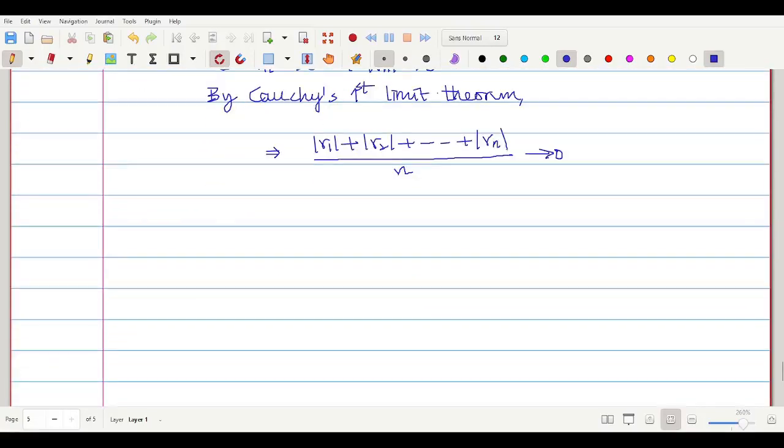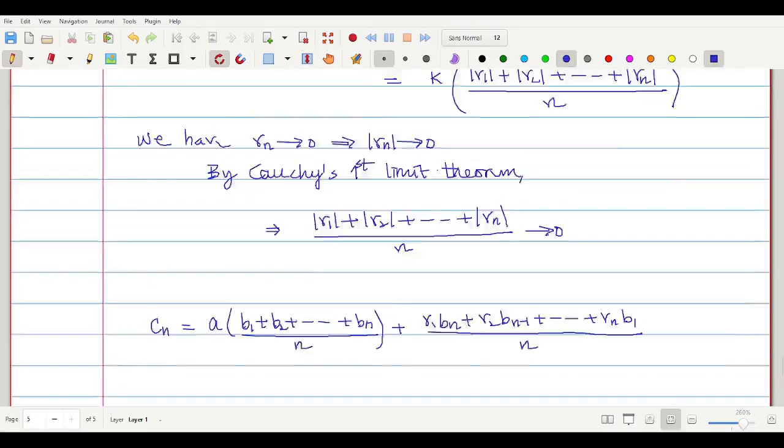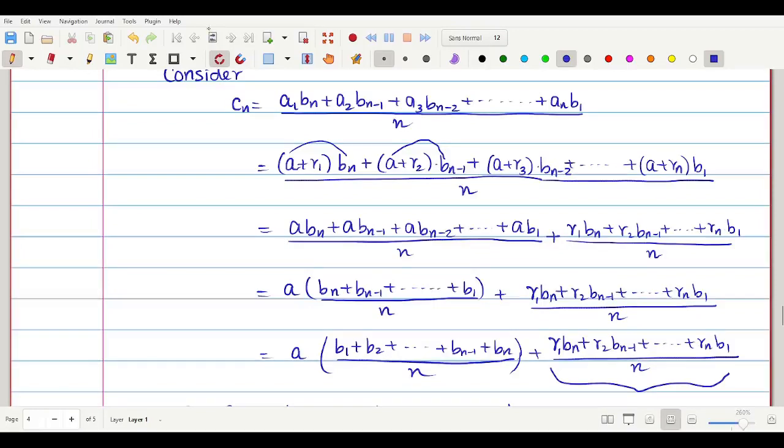Hence, what you have written is cn, which is equal to a into b1 plus b2 plus dot dot dot plus bn by n, plus r1 times bn plus r2 times bn minus 1 plus dot dot dot plus rn times b1, divided by n. All of this is what I proved above. So I have proved cn in this way.